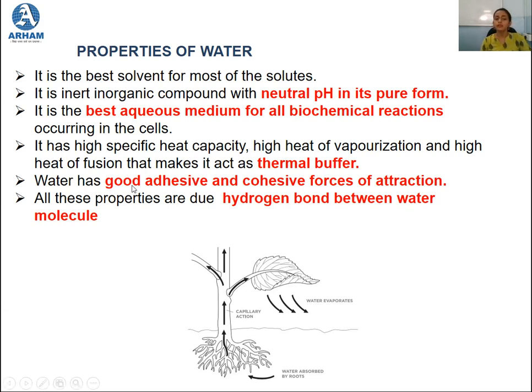The next property is that it has good adhesive and cohesive force of attraction, which makes it easy to rise in the capillaries of the plant. So these are the properties of water which show how essential water is for plants.